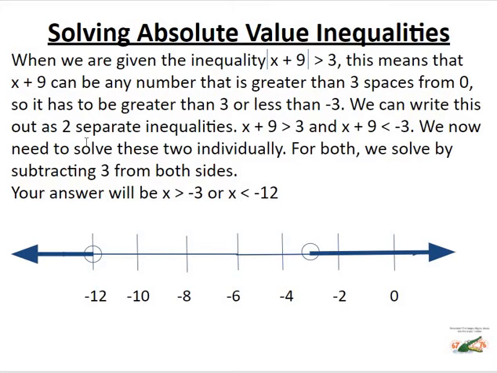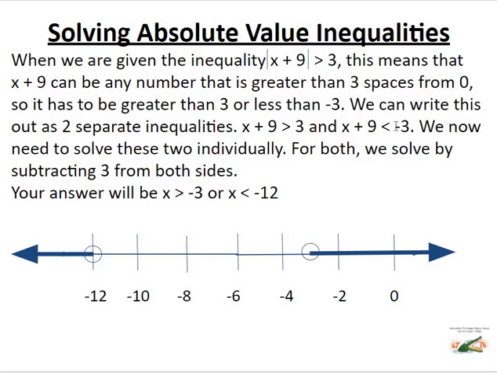So we are going to write this out as two separate inequalities. If you remember back to chapter 1, we talked about solving absolute value equations, and we had to split the equation up into two separate equations, with one being positive, one being negative. So we're going to do the same thing here. We separate it into x plus 9 is greater than 3. Notice it's the exact same inequality that's here, only without the absolute value signs.